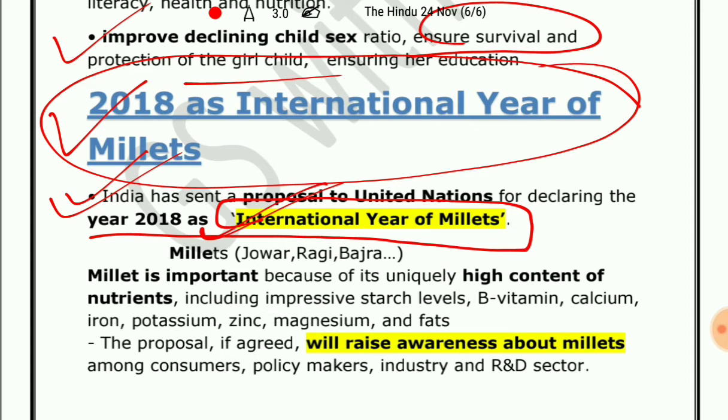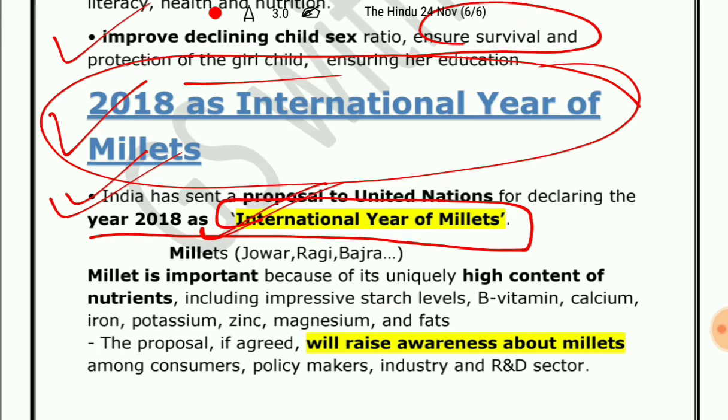What are millets? The millets are basically jowar, ragi, bajra, and they are important because millets have uniquely high content of nutrients, including precious starch levels, B vitamin, calcium, iron, potassium, zinc, magnesium, and fats.